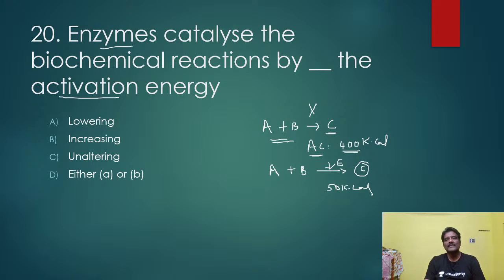Only 50 kilocalories. I mean activation energy is very, very low in the presence of enzyme. Do you understand? So enzyme presence is very important. Even with a lesser amount of energy, the reaction will take place and form a product. So it is lowering energy.